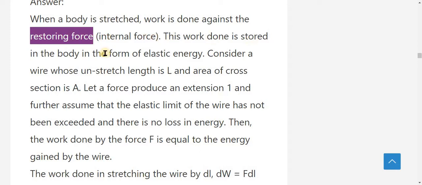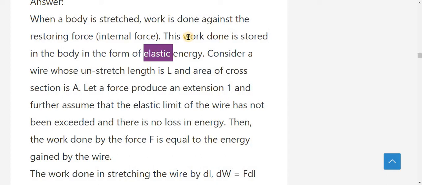This work is stored in the body in the form of elastic energy. Elastic means after removal of the deforming force, the object regains its original position. It is called an elastic body.